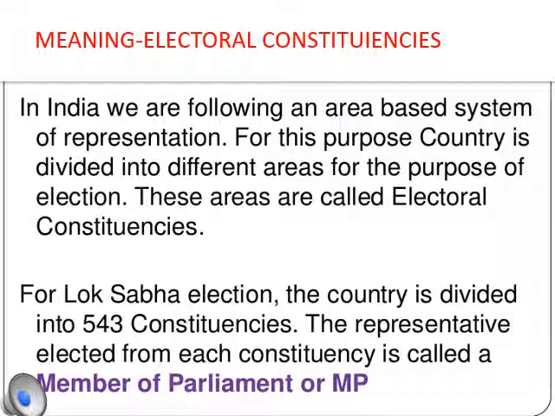From each constituency, one person stands for election, and that person will be the member of parliament. Whoever wins from that constituency in a Lok Sabha election will be called the member of parliament. For the Lok Sabha election, the country is divided into 543 constituencies. The representative elected from each constituency is called a member of parliament, or MP.